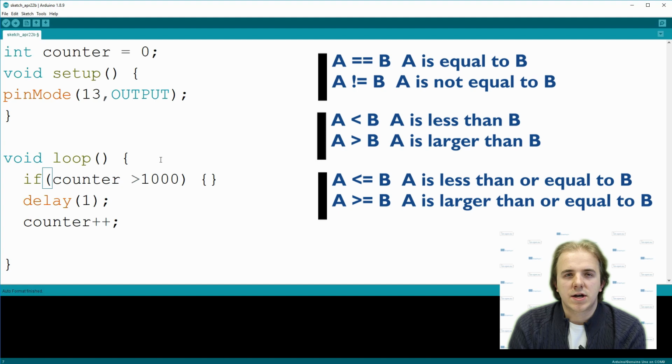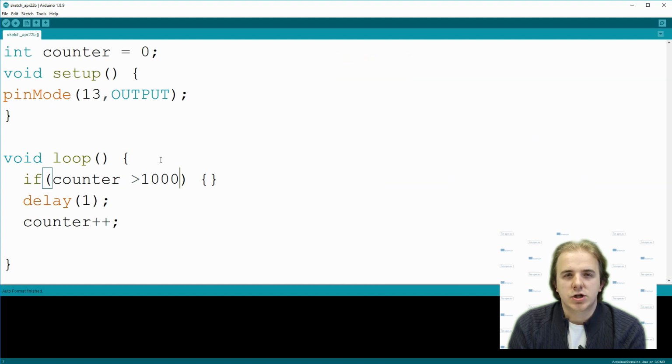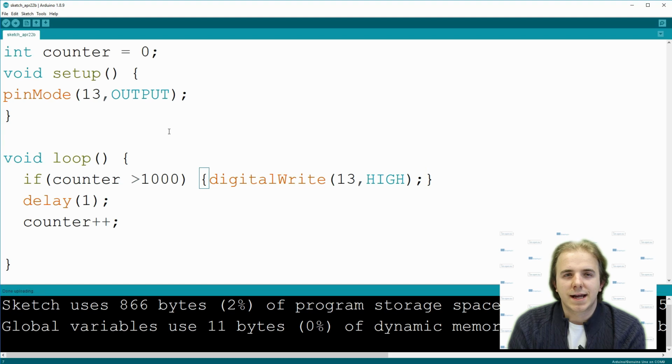There are several other comparison operators that you can use to define a condition. In brackets, write a function that turns on LED. Brackets code will be executed if the condition in parentheses is true. If you upload your code, you should see that LED turns on after a second.